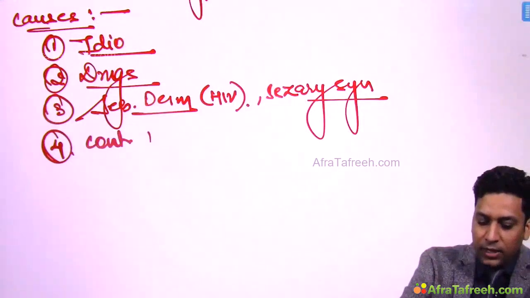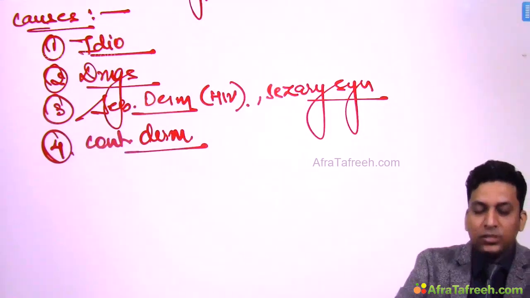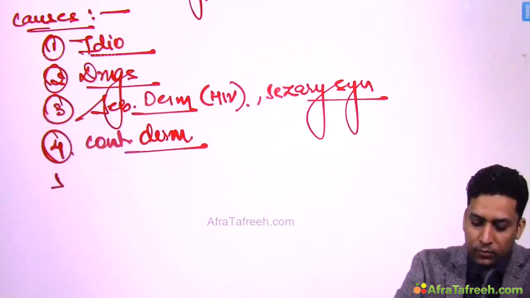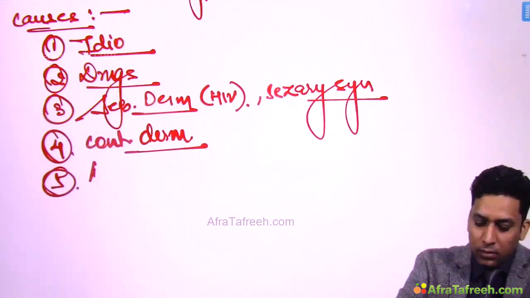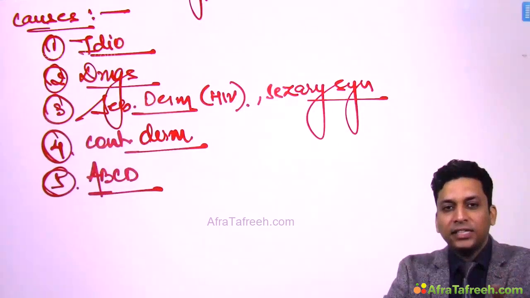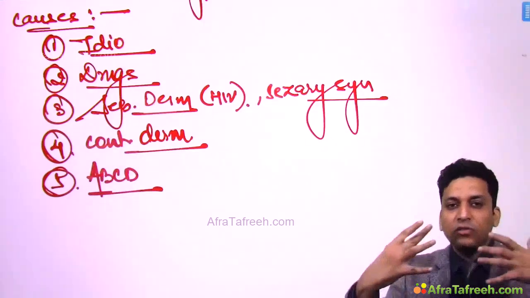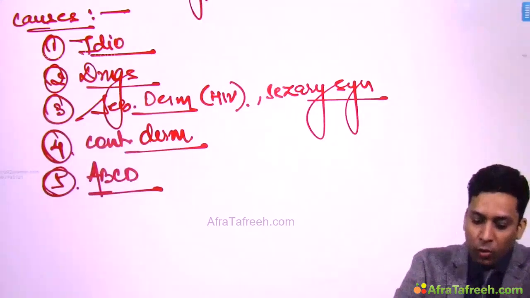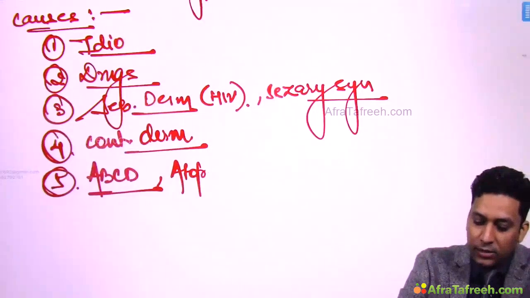Then contact dermatitis. Sometimes the patient's skin comes in contact with a certain allergen and whole skin can become red. ABCD. ABCD stands for airborne contact dermatitis. Airborne contact dermatitis generally occurs over exposed areas, but if whole skin gets exposed, the patient can develop it over the whole skin. Sometimes atopic dermatitis when it is very severe.